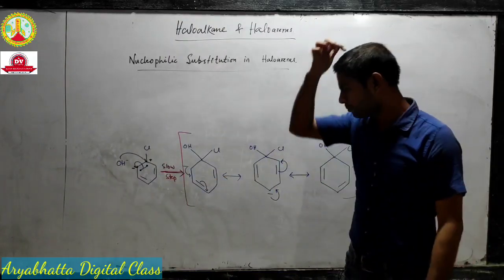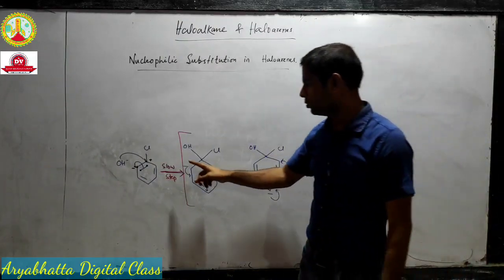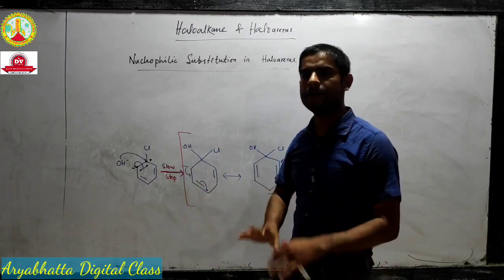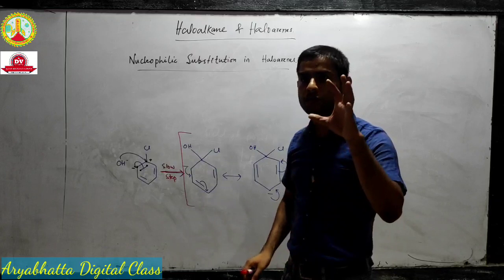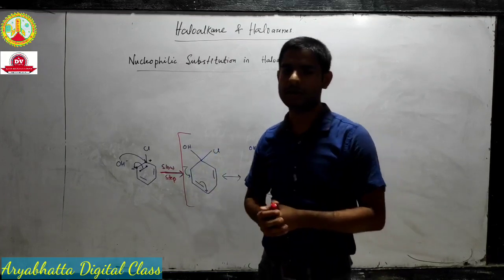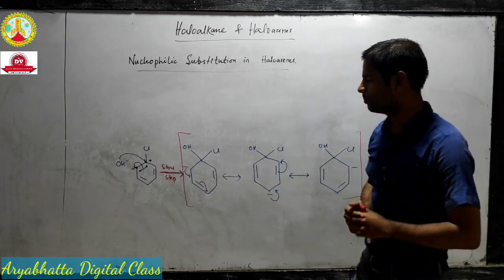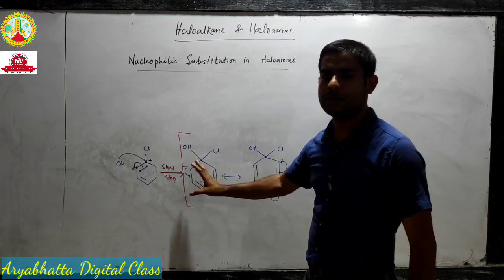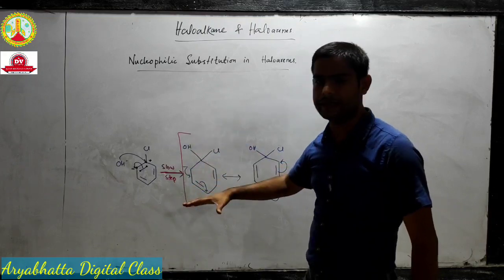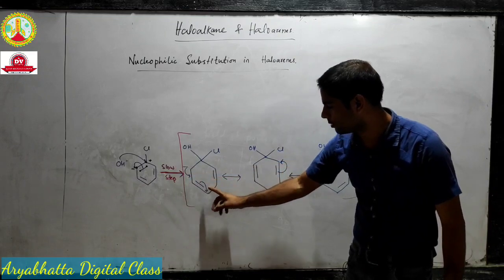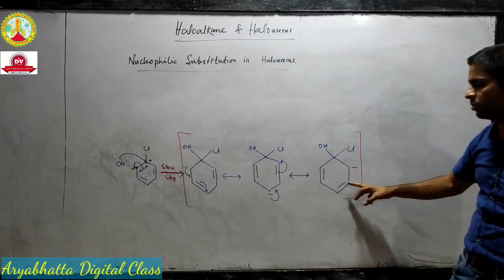Now see, this structure has a negative charge. If any molecule has a formal charge on it, then we know that structure is not stable. So in order to get stability, it can undergo resonance. So these are the resonance structures.